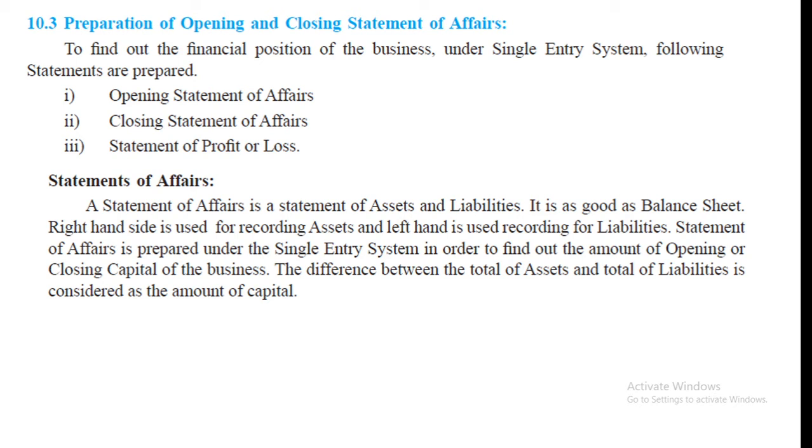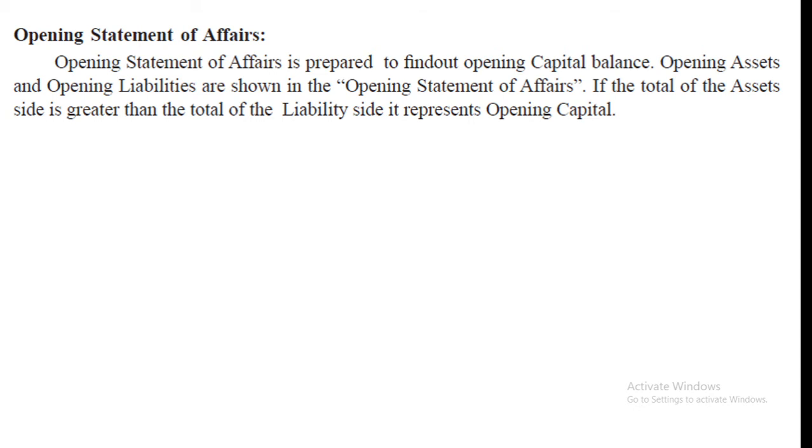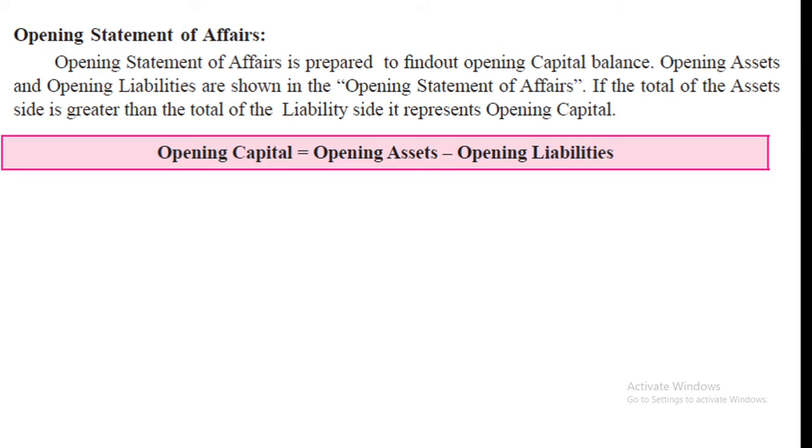In balance sheet, how we prepare balance sheet? That liabilities and assets both should be equal. But here assets minus liabilities is equal to capital. Opening statement of affairs is prepared to find out opening capital balance. Opening assets and opening liabilities are shown in the opening statement of affairs. If the total of the asset side is greater than the total of the liability side, it represents opening capital. See, opening capital is equal to opening assets minus opening liabilities.